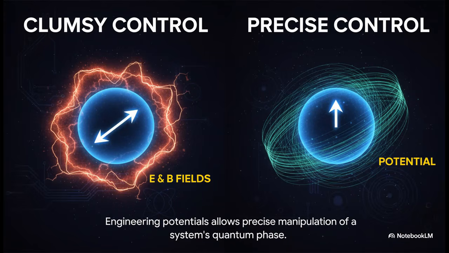And it goes beyond just energy and communication. This gives us a much more fundamental level of control. By directly engineering with potentials, we can precisely manipulate the quantum phase of systems. This opens up all sorts of new possibilities in quantum computing and sensing, giving us a level of finesse and control that is simply impossible when you only think in terms of E and B fields.